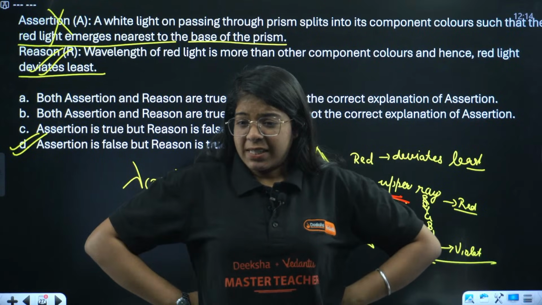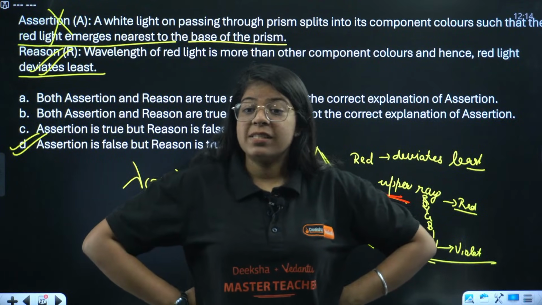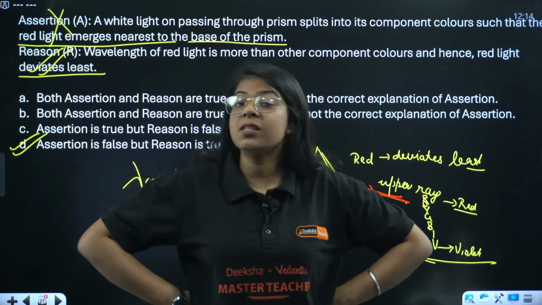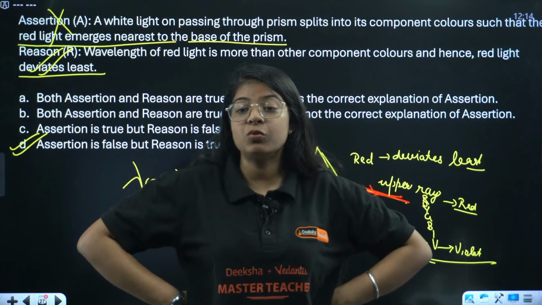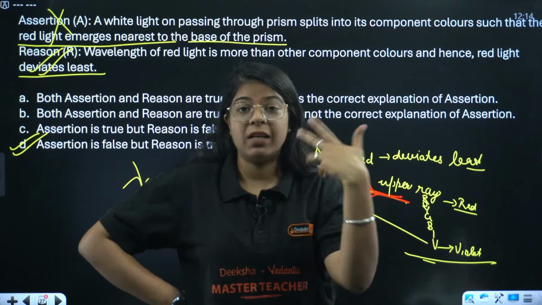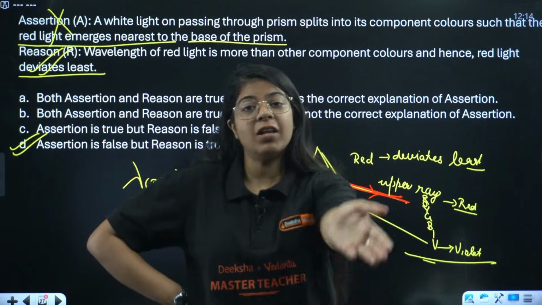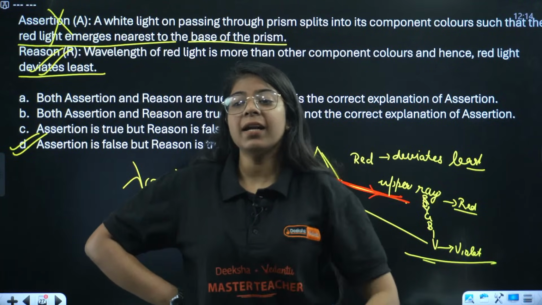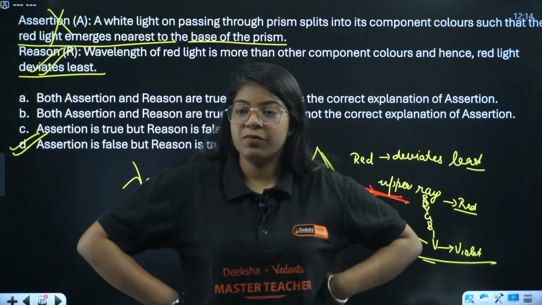Red light deviates the least, that is why they are used in safety measures. Yes, very good. That is your actual reason to the question why danger signals are made red. Because it deviates the least, that's why it can travel far, right? And hence we use it for safety measures.